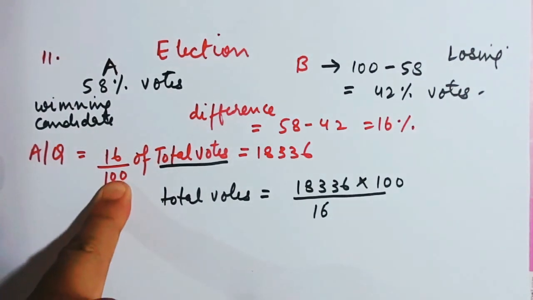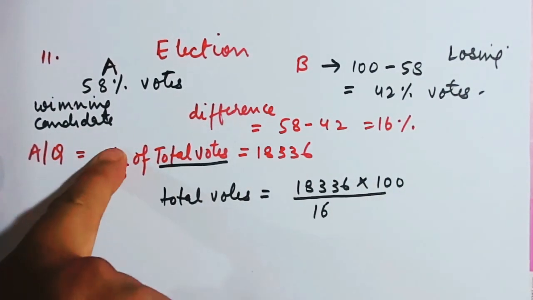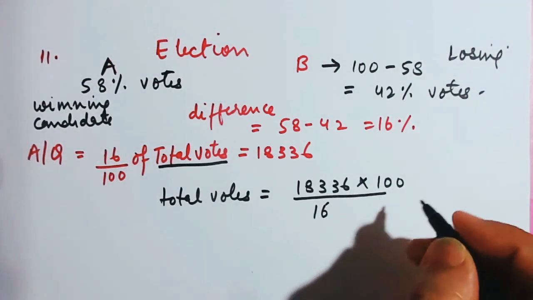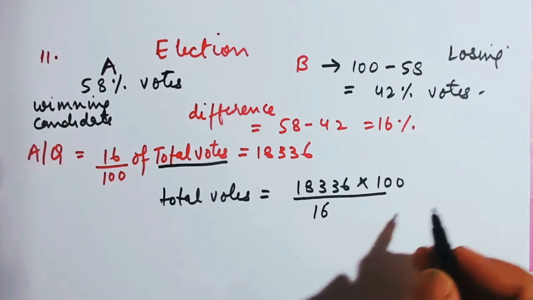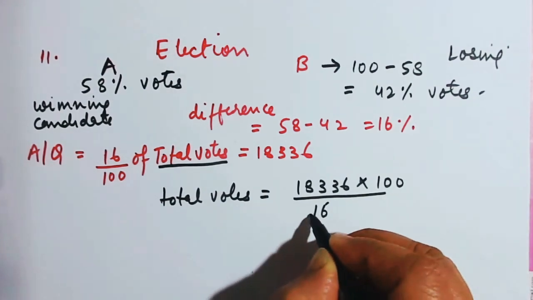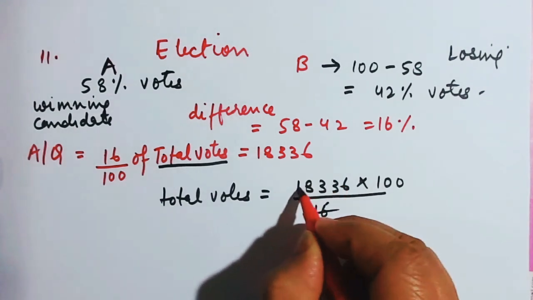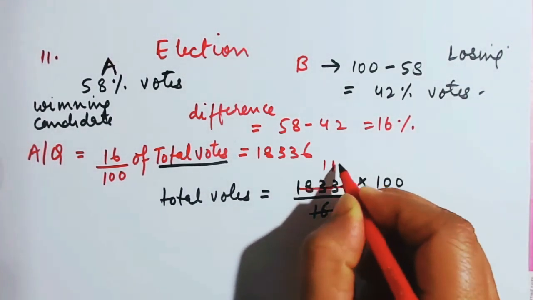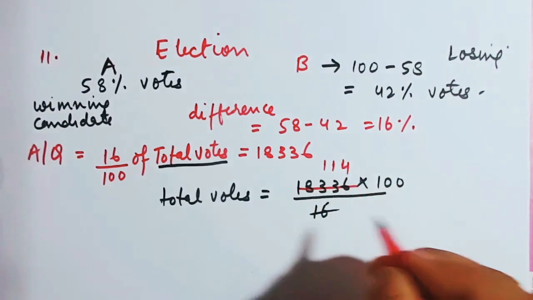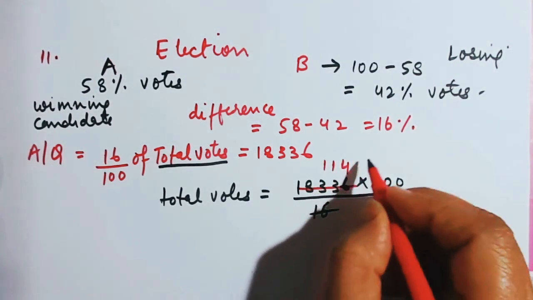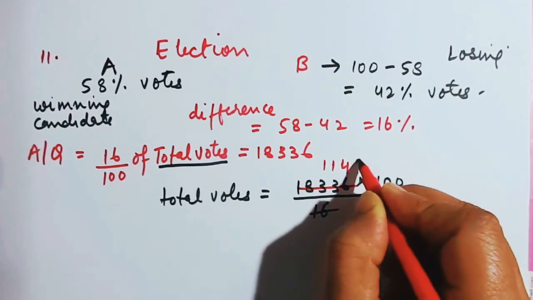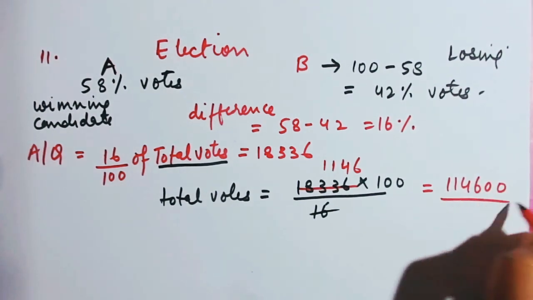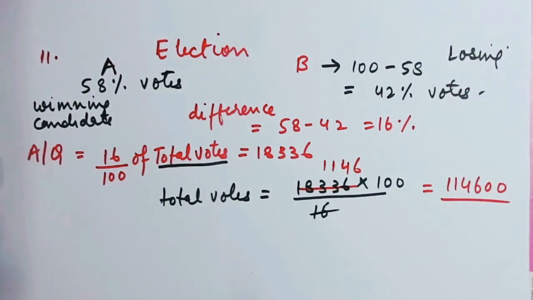On transposing, this will get multiplied and this one will get divided. On cancelling with 16, you will get 1146, which will give you 114600 votes.